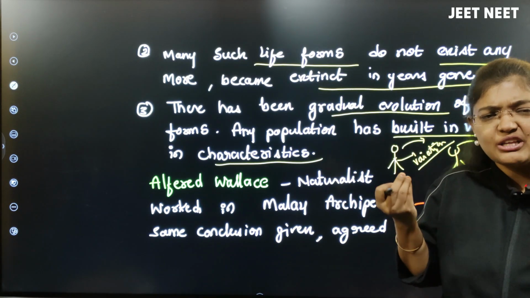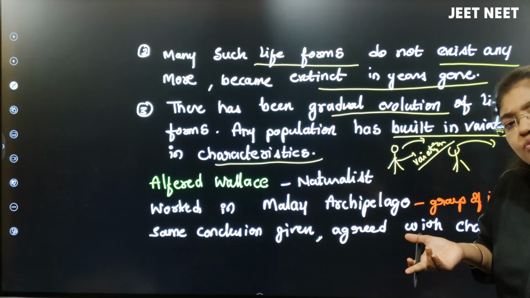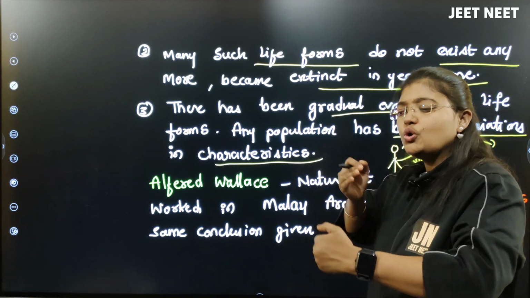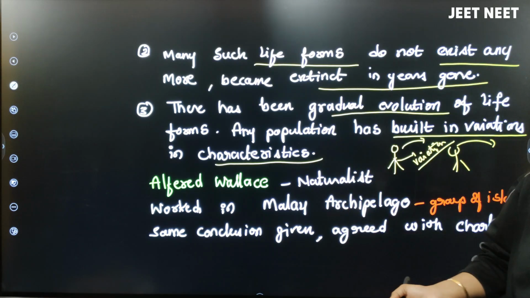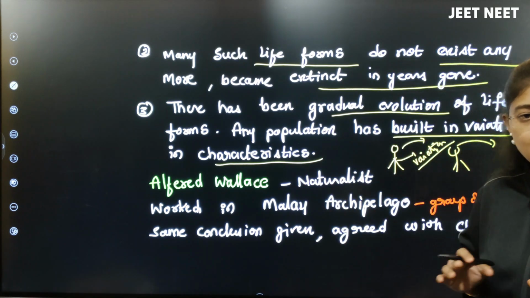Simple beta, evolution is nothing but a change. The change which is happening in the characteristics, we will call it what? Evolution. Like that, slowly the evolution of species happened on this earth. This is the conclusion given by Charles Darwin.